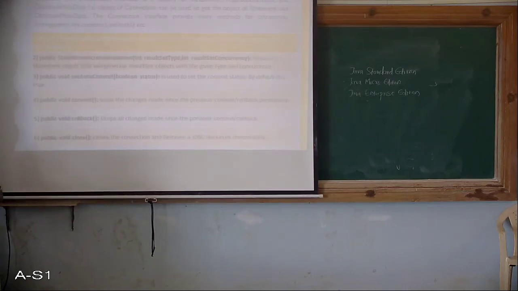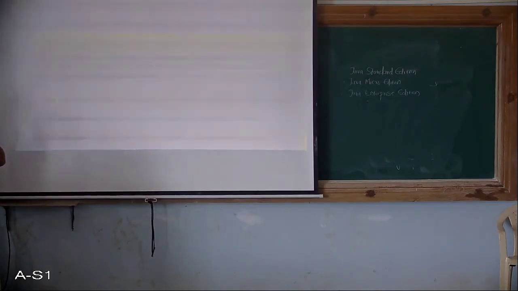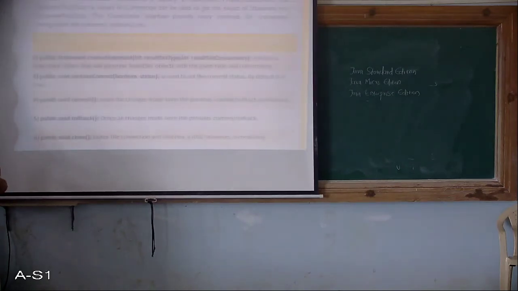A connection is the session between the Java application and the database. This is acting as a session: when you are communicating with the database, the connection must be on. After the completion of your work, you can close the connection. So it's a session acting between the Java application and the database. The Connection interface is a factory of Statement, PreparedStatement and DatabaseMetaData.